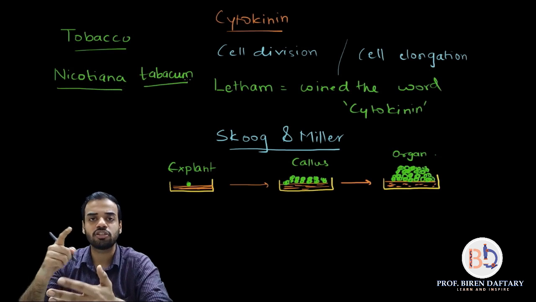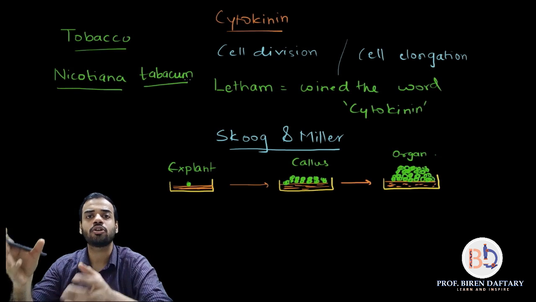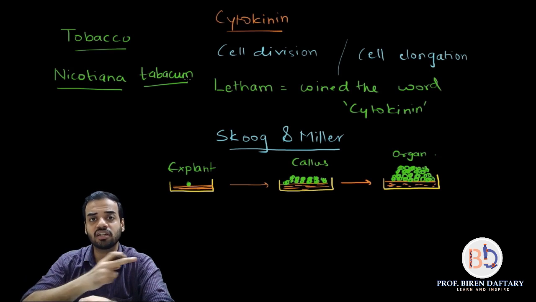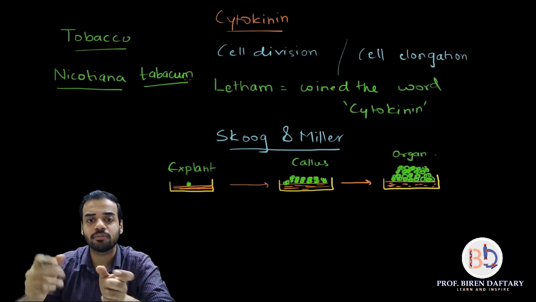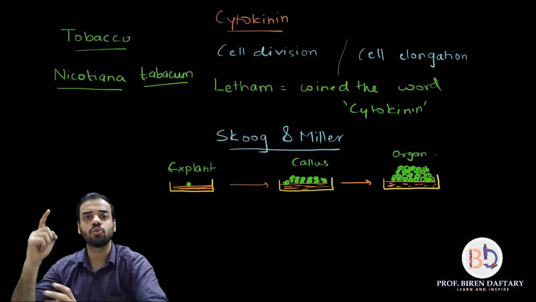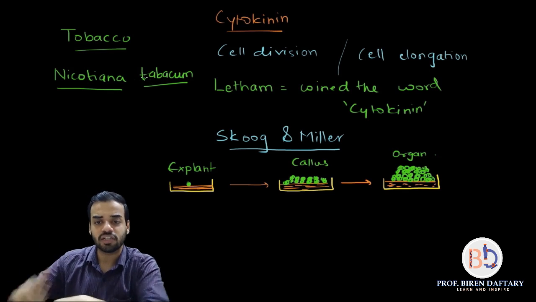See, many of the students make this mistake. They write all the answers very properly, but they forget to underline the scientific names. Also, don't just continuously underline both the words together. You have to separately underline them. There has to be a break between the two words. Please remember that. That is one of the rules of writing scientific names. So Nicotiana tabacum, they took one cell.